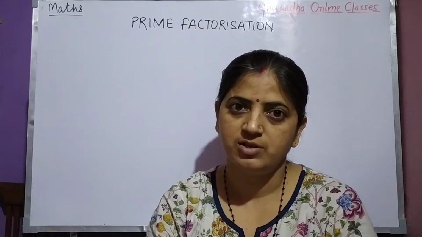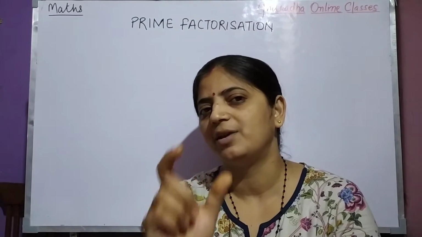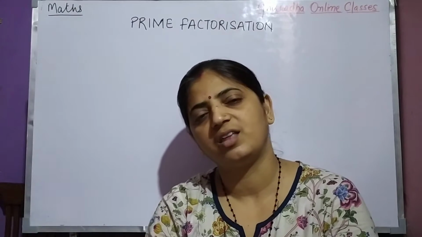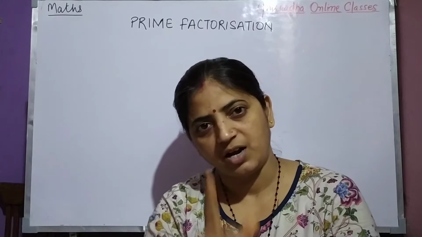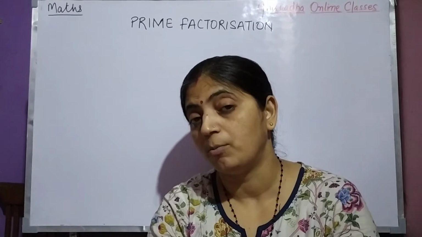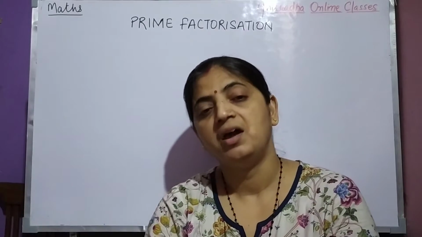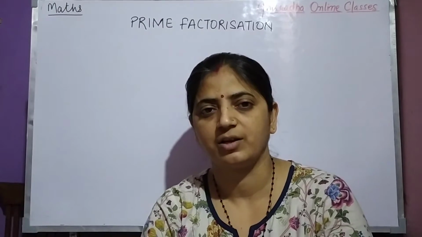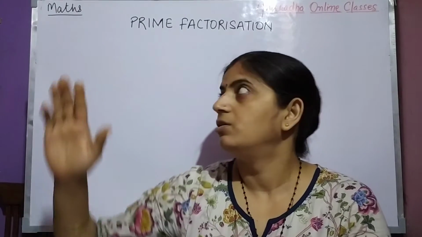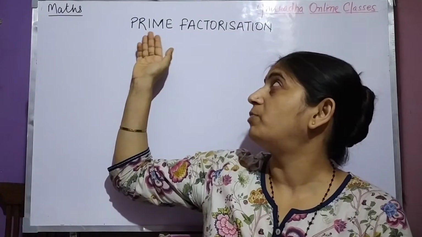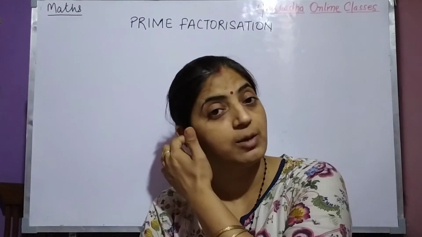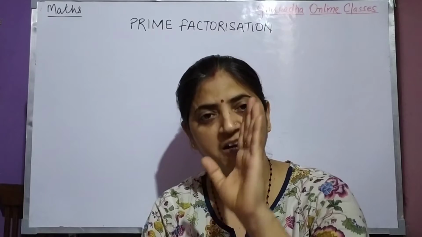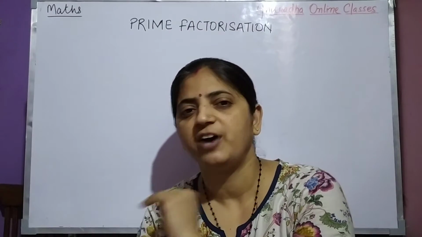This is important. If a prime number is there, suppose 13 is a prime number, what are its factors? 1 and 13, they are already prime. 1 is neither prime nor composite, so we are not considering 1. And 13 is a prime number. We cannot divide it further, we cannot split it further. But whenever it is asked to find the prime factorization of any number, then you have to split the number into its prime factors.